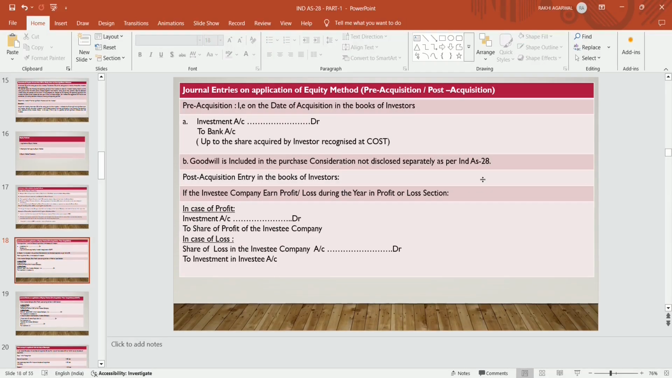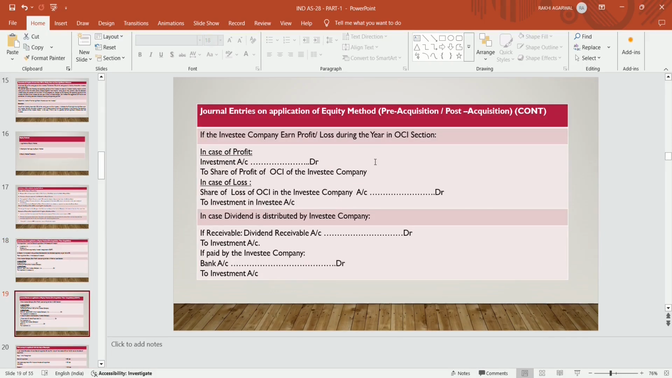Now the post-acquisition entry in the books of the investor. If the investee company earned profit or loss during the year in the profit or loss section, in case of profit the investor company will increase the investment. For example, if they acquired 25%, they increase the investment by 25% of what the investee company earns. If the investee company has a loss, they will decrease the investment to the extent of their share. Debit the investment and credit the P&L for profit, or debit the P&L for loss.